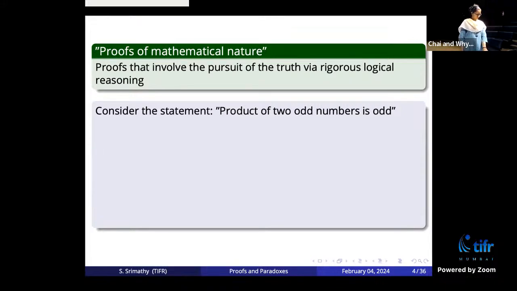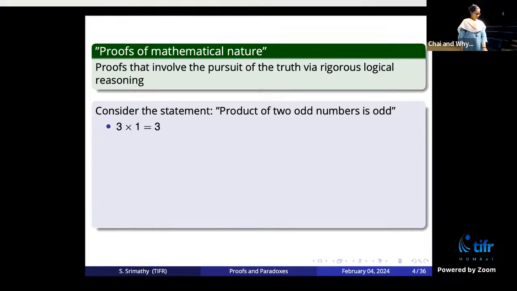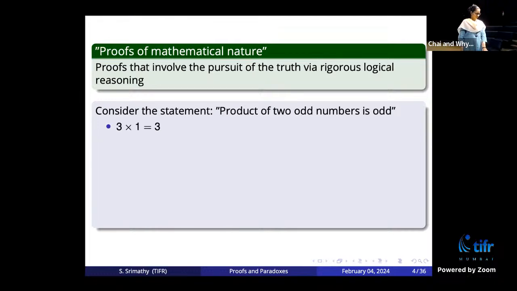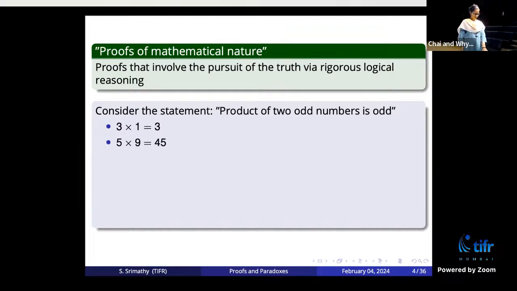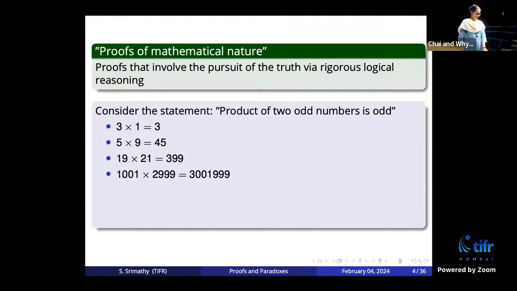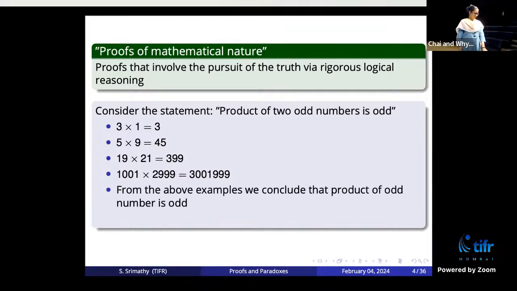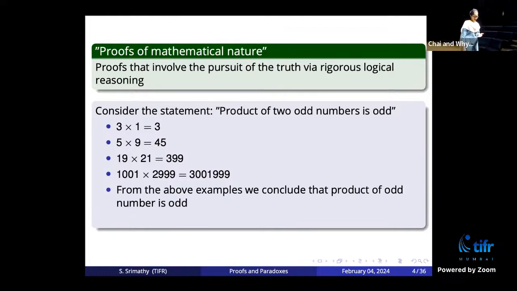And consider the following argument. 3 times 1 is 3, which is odd. 3 and 1 are odd, and 3 is also odd. 5 times 9 is odd again. 19 times 21 is odd. 1001 times 2999 is odd. And then you conclude that it looks like for all these numbers, the product of odd is odd. So I conclude that the product of odd is odd.